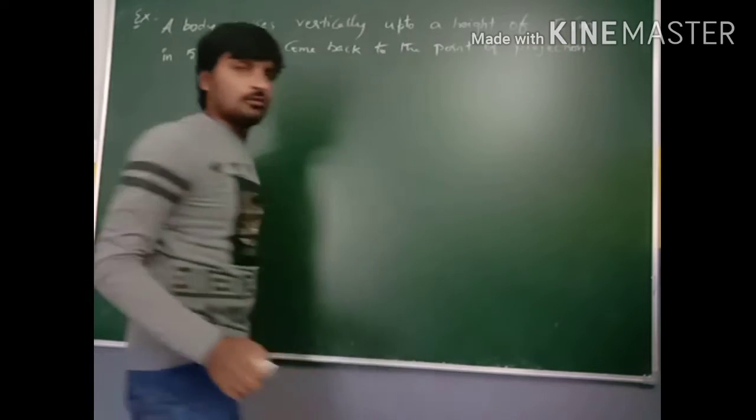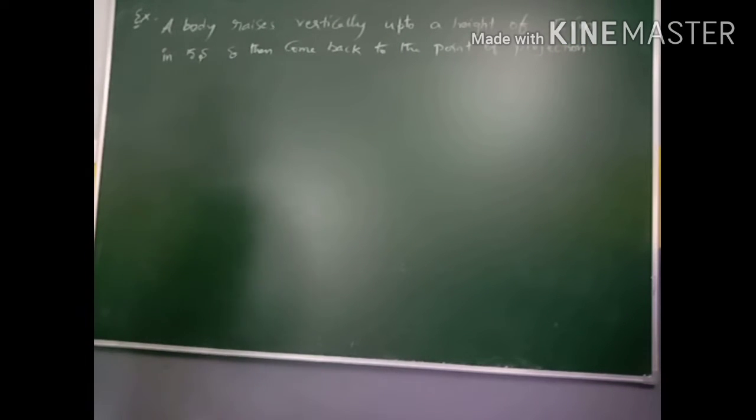So this is the given data, children. Then what we have to find?